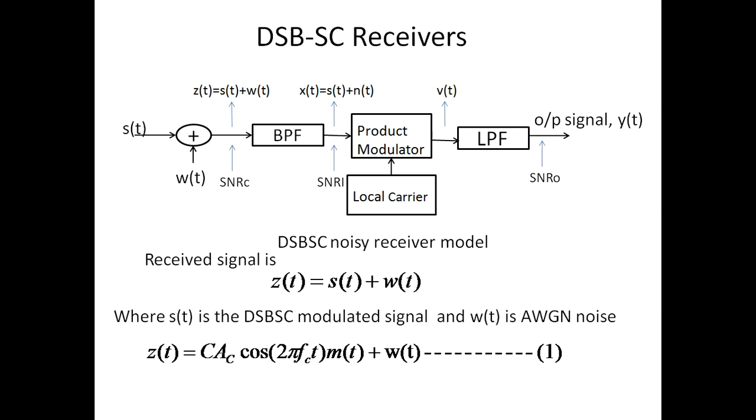As we are dealing with DSBSC, S of t expression is Ac cos 2 pi Fct M of t, plus W of t. Now we'll go for the calculation of SNRC, which is the ratio of power of the modulated signal to the power of the noise within message bandwidth. Now let us see the expression for power of the modulated signal.